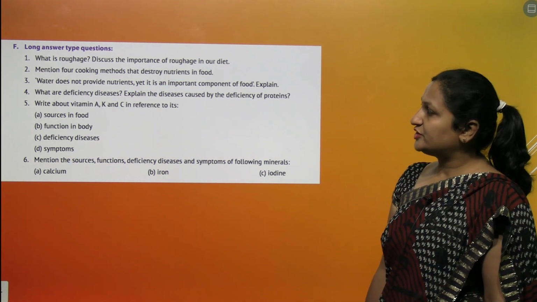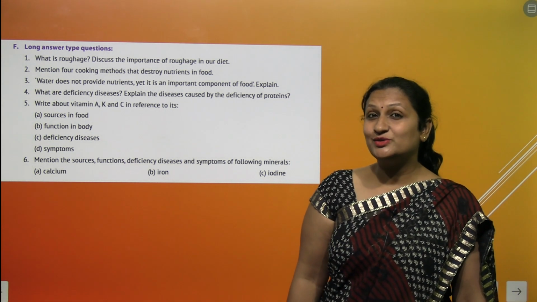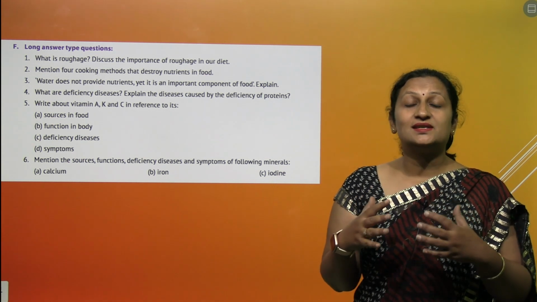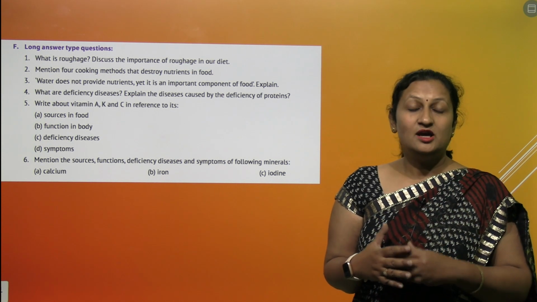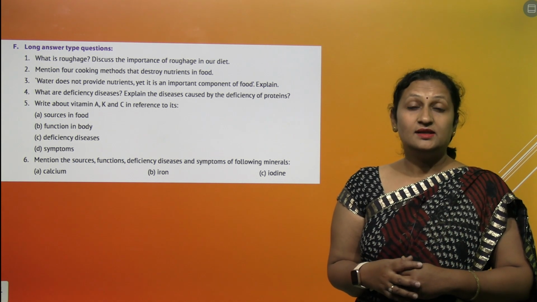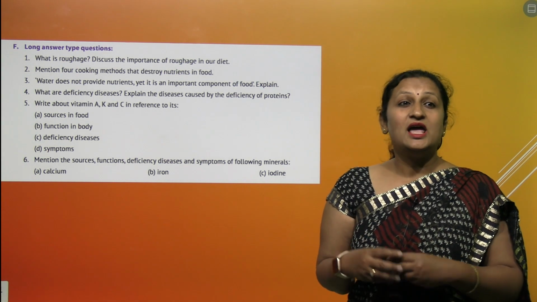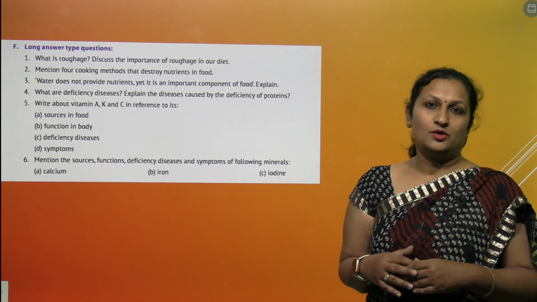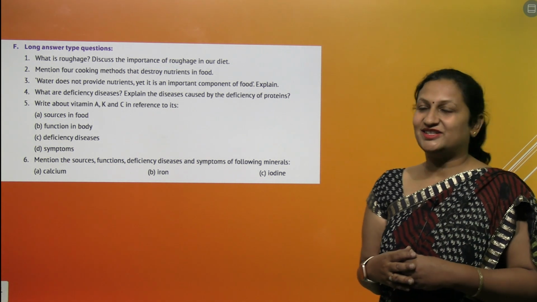Water does not provide nutrients, yet it is an important component of food. Explain. Yes, water, though it is not a nutrient, is a very important component of food because water is the basic composition. It makes the basis of saliva which is present in your mouth, which helps in chewing of your food. Then it is also the main component of blood which transports all the food items to every cell inside your body. So it is most important. You should include water, otherwise you will suffer from a condition called dehydration.